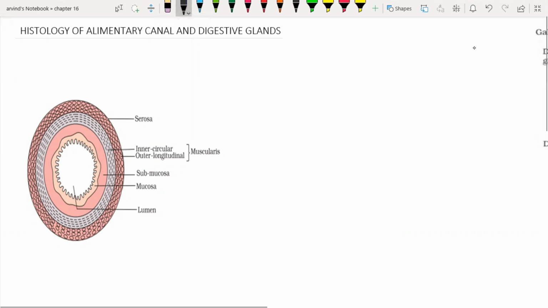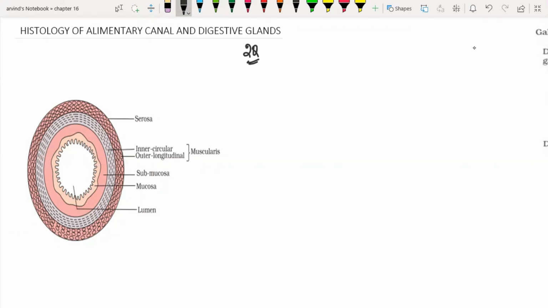With respect to NEET, you can expect a maximum of 2 questions. One question definitely will be from the process of digestion. They can ask you about the contents of the enzymes and what are the functions of the enzymes. Sometimes they can ask you about the structure of a gland that is present. So all that are possible questions from the process of digestion. That is a definite question.